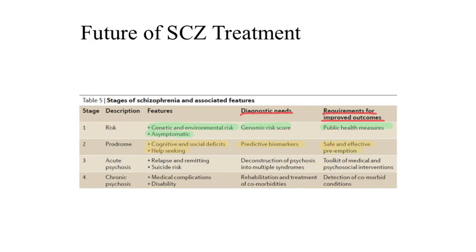For acute psychosis, which is characterized by relapsing and remitting and higher suicide risk, better deconstruction and division of psychosis into multiple different syndromes with specifiers could assist in diagnosis and choosing the right therapy for patients. And in chronic psychosis, which is associated with medical complications and disability, needs for rehabilitation and treatment of comorbidities, as well as detection of comorbid conditions, can assist with treatment during this phase.